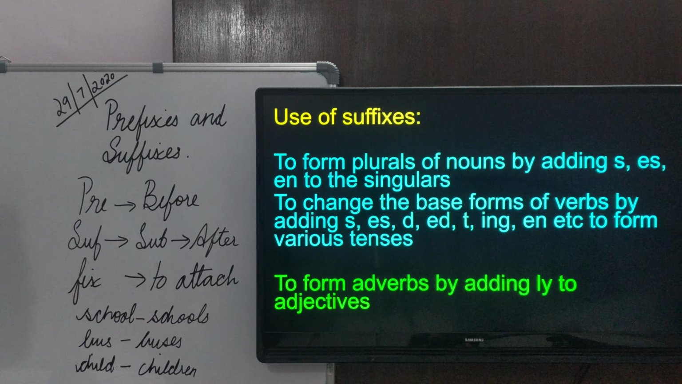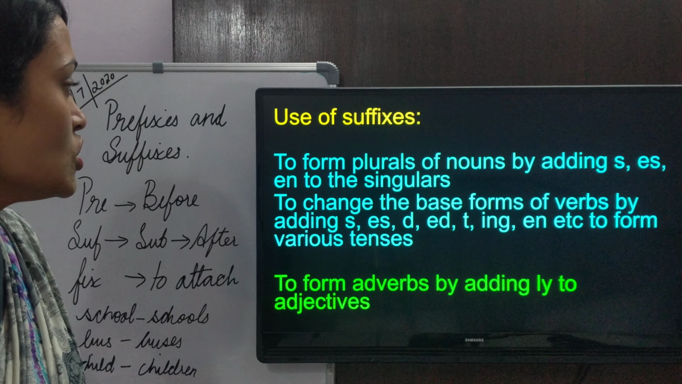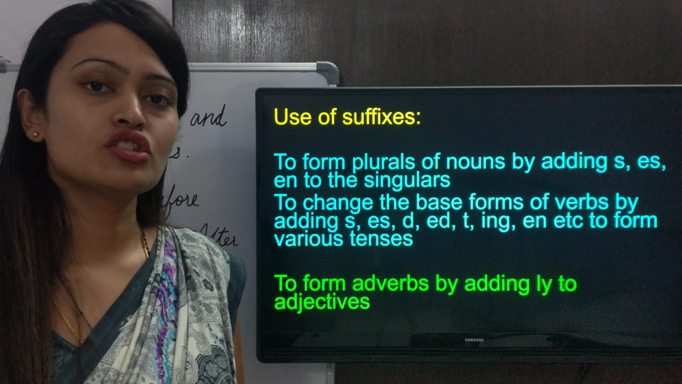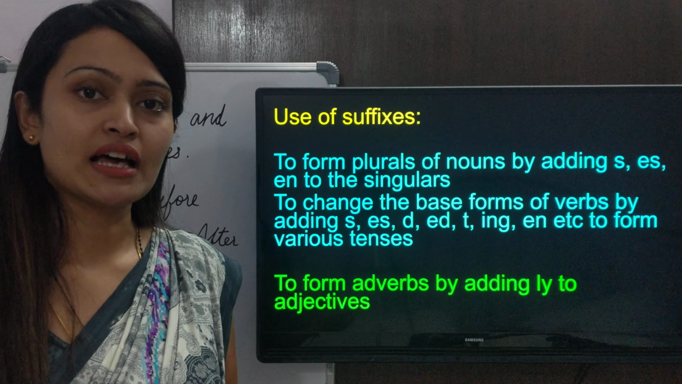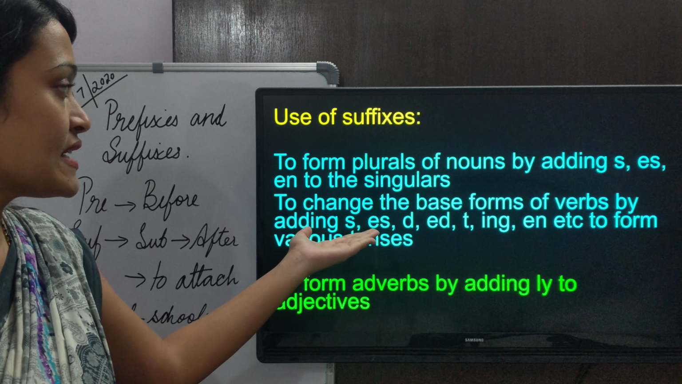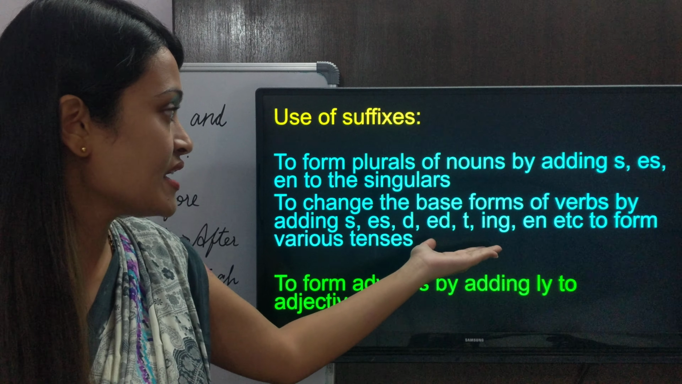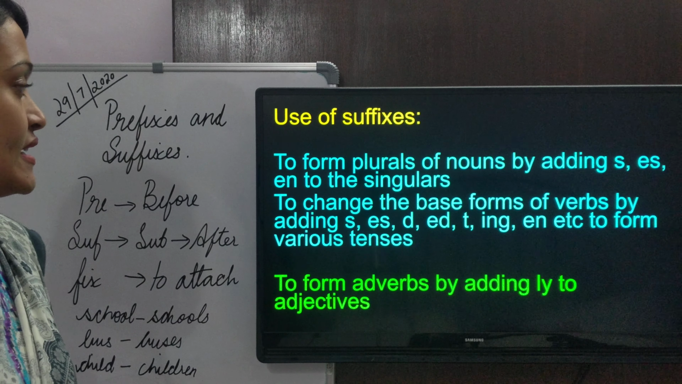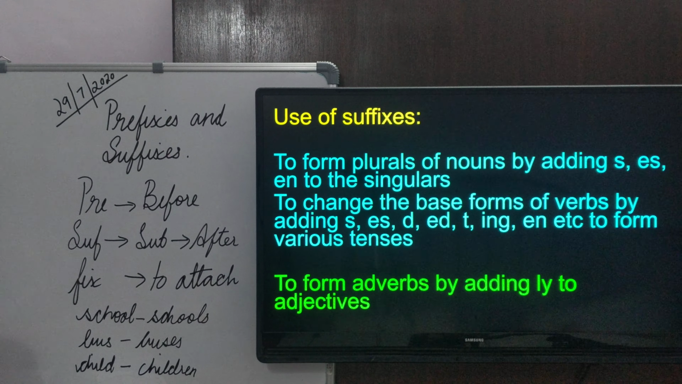Okay. The next reason to use suffixes is to change the base forms of verbs. So when you change the base form of a verb, that's basically to tell us the tenses by adding s, es, d, ed, t, ing, en, etc. to form various tenses. Let's study the examples for these.